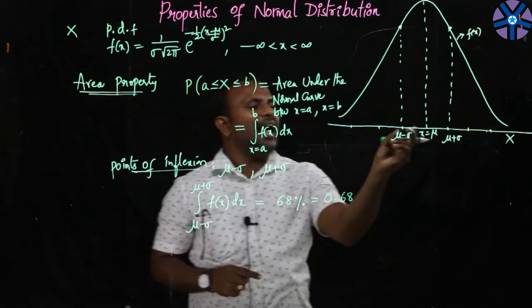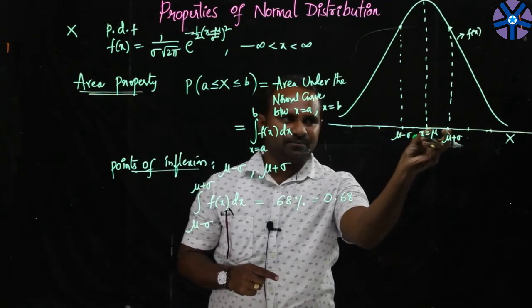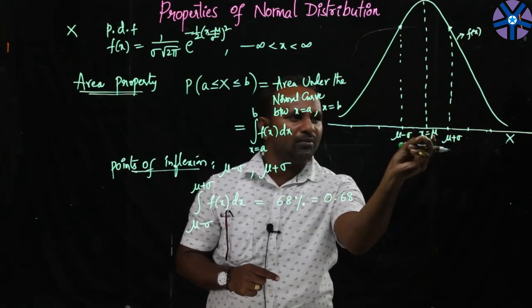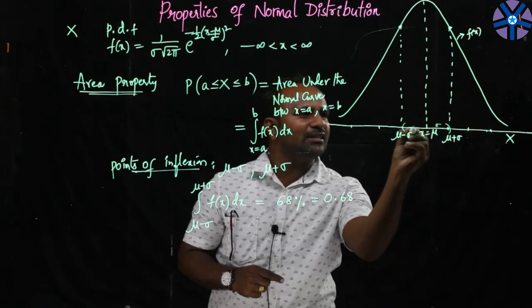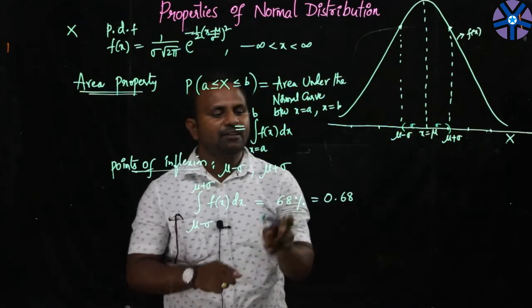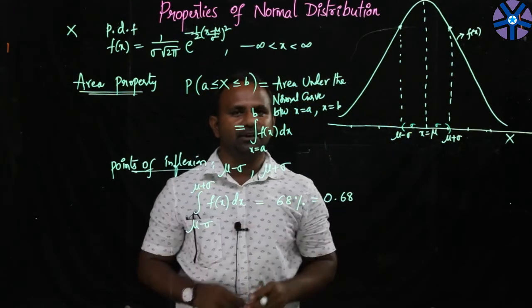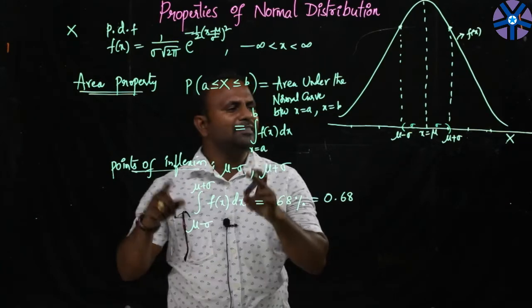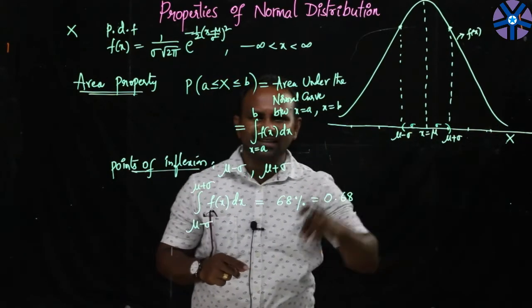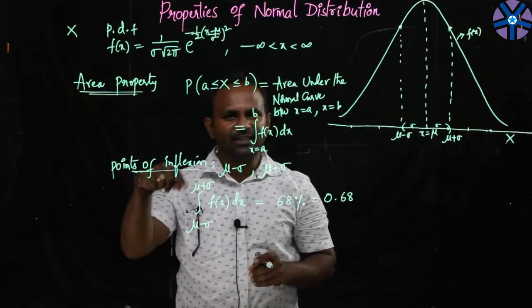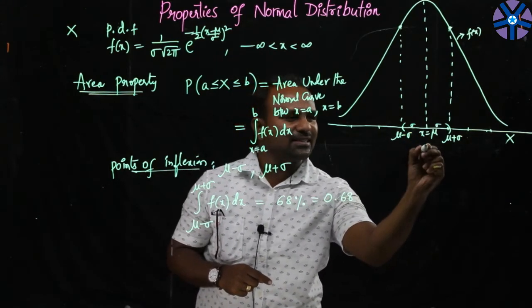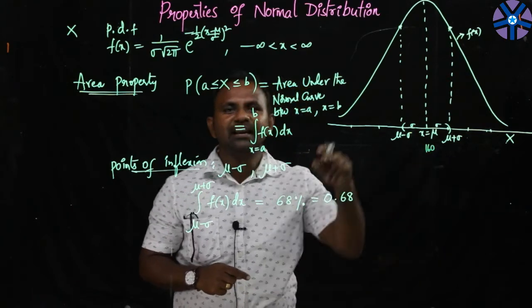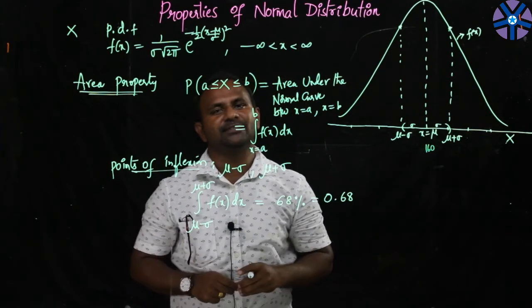See, with standard deviation sigma units about x equal to mu, I mean about the point x equal to mu, with sigma units distance, 68% of the area will be covered. Suppose this random variable is taking the heights of human beings. As we already saw, at x equal to mu, at 160 centimeters, the mean average value is placed.